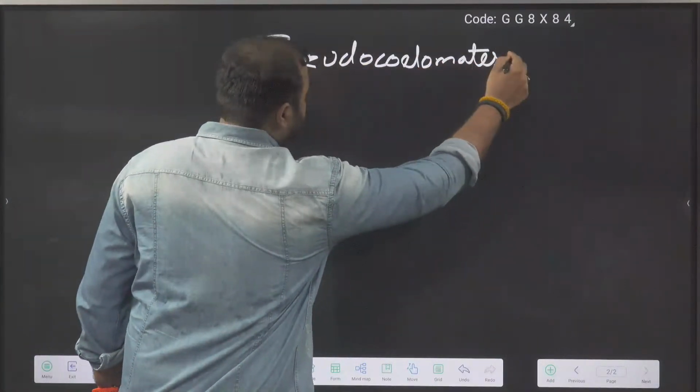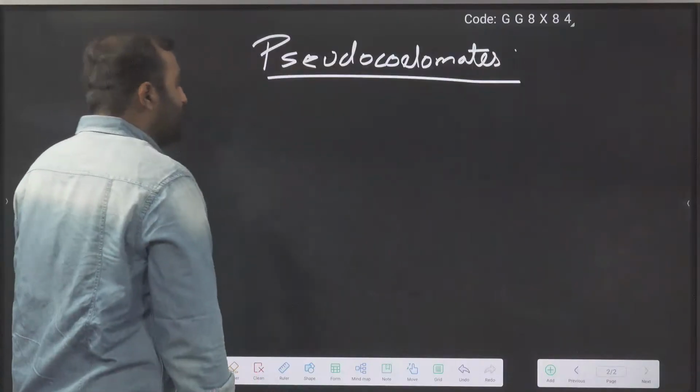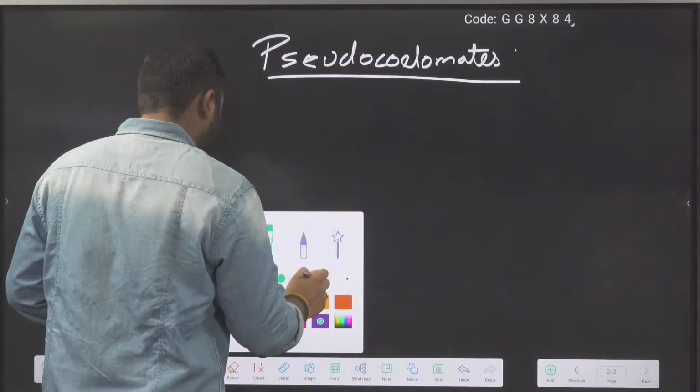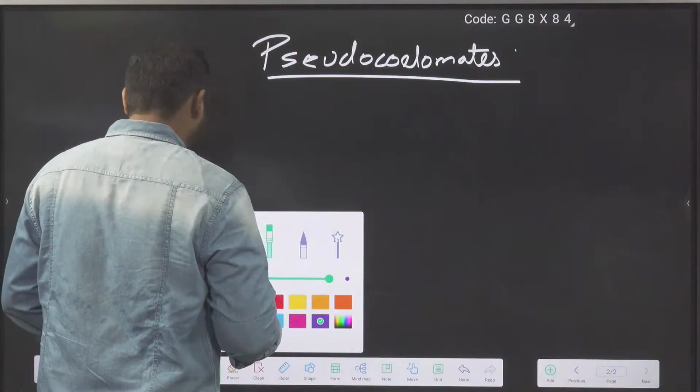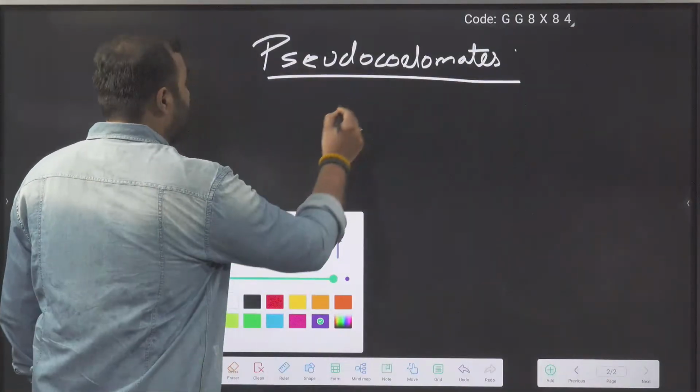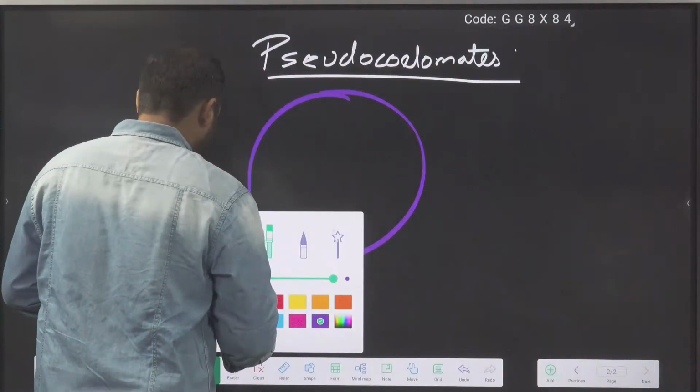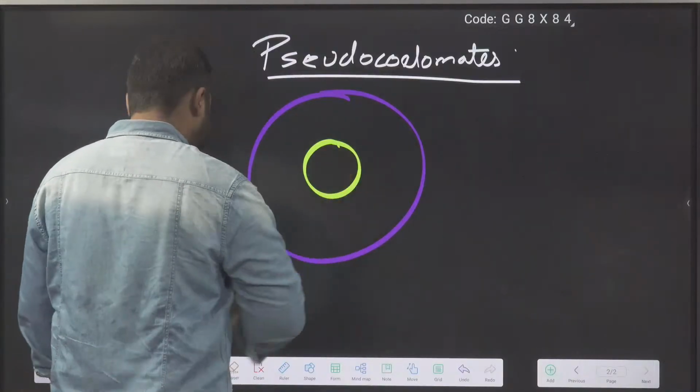Pseudocoelomates. Now what happened in pseudocoelomates? Basically, again, I will show the same diagram. So we have the body wall here, no problem. Again, we have the gut wall, no problem.